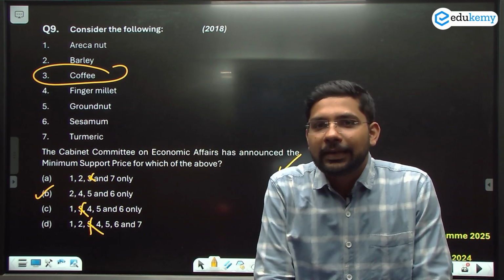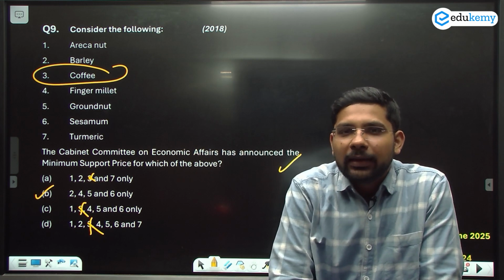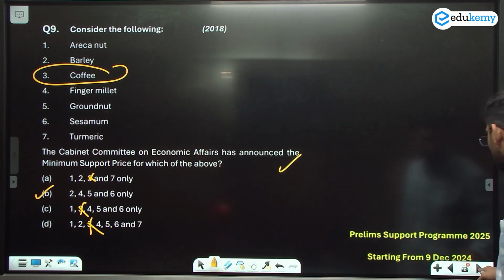So you can see किस तरीके से आप अगर अच्छा तरीके से सोच लेते हैं, cool mind से सोचते हैं, तो you can directly answer the question. इतना भी difficult level नहीं है. Now let's move to the 10.